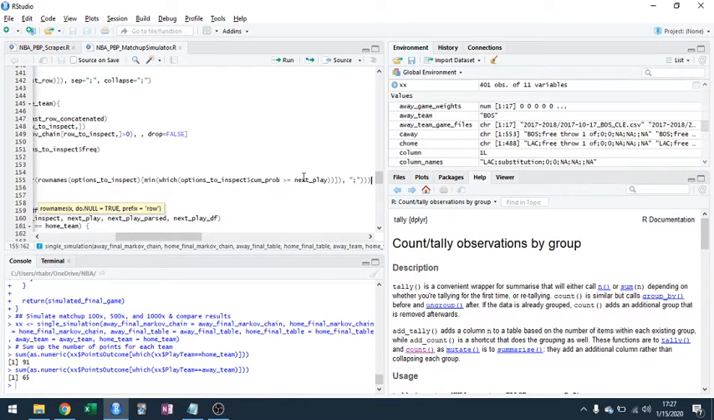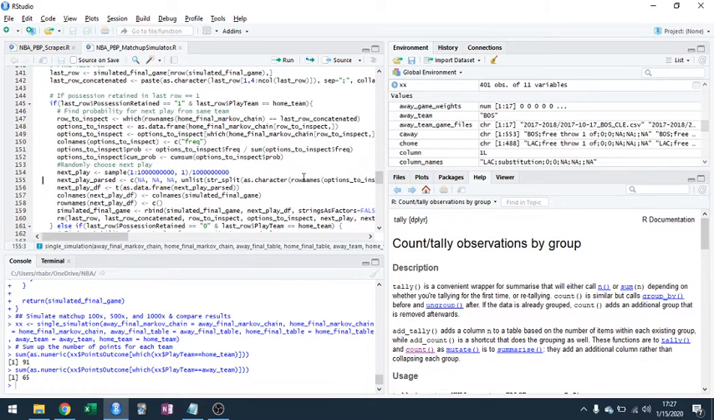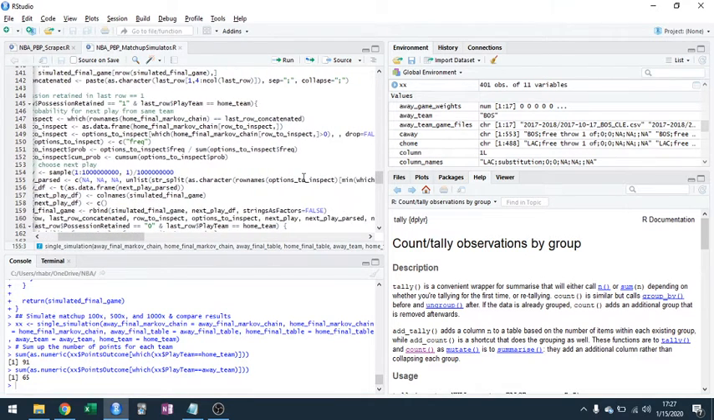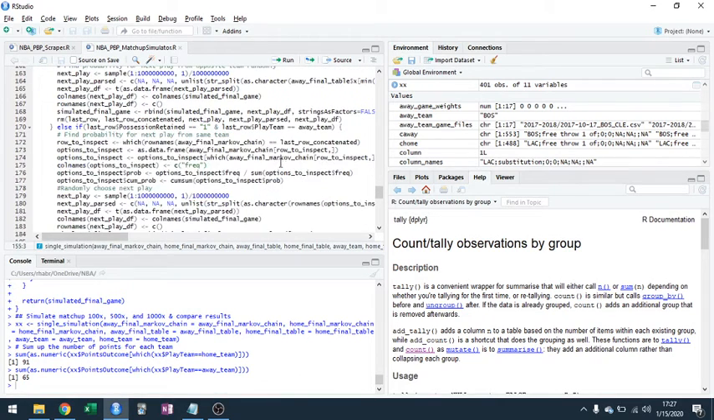One thing that I changed was that a number of these said first play, which is why we were seeing a number of plays being repeated a lot. So I changed those all to next play.